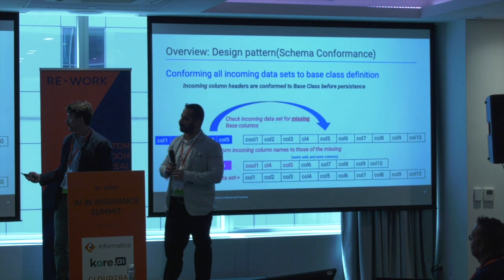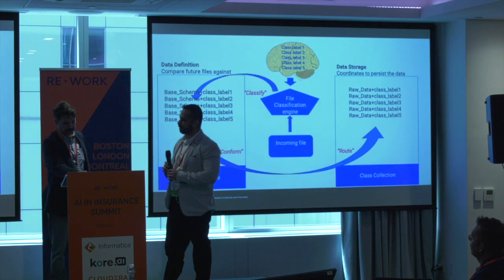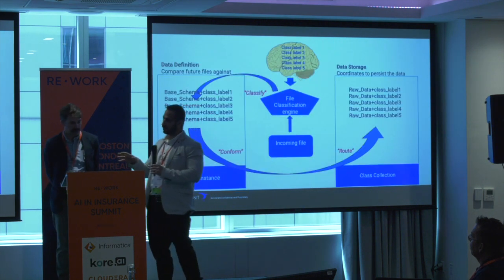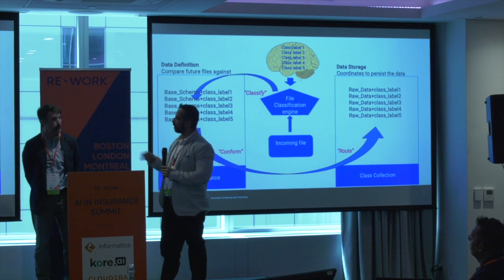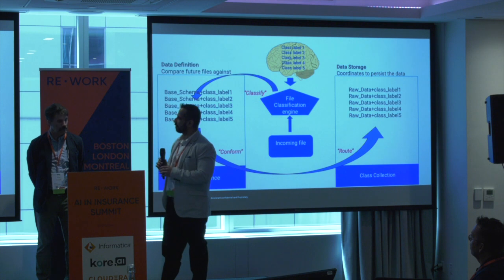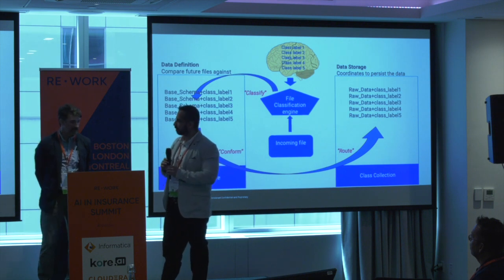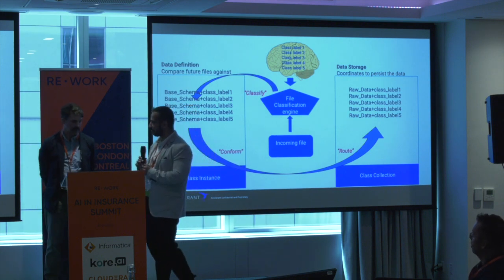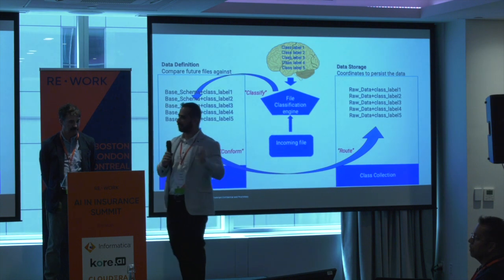Our models are smart enough to know the file type based on the column names and the data of these files. We're dealing with lots of files, more than 1,000 files coming from different members, different products.